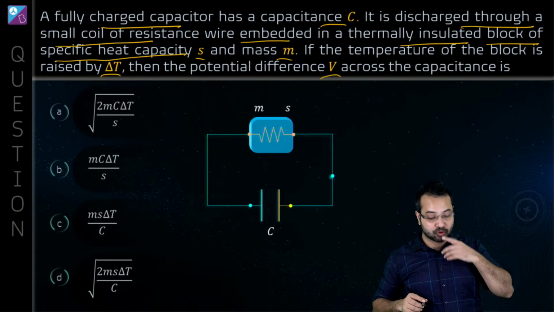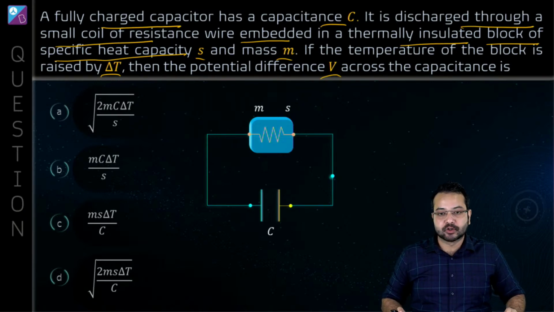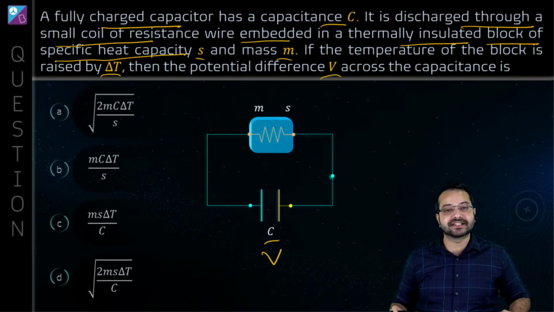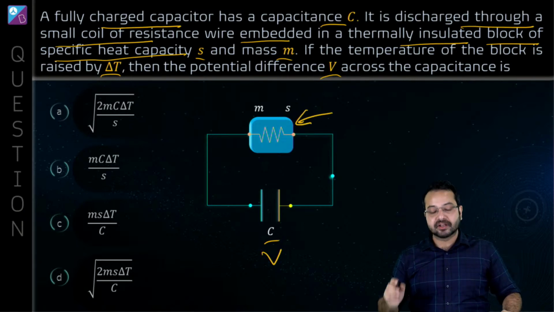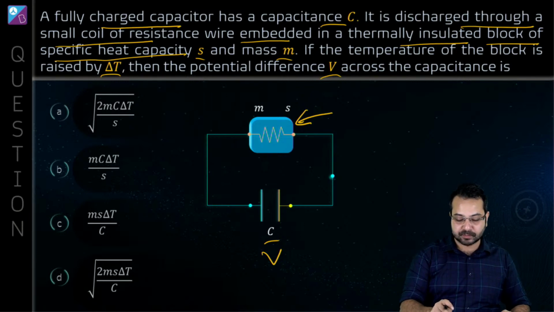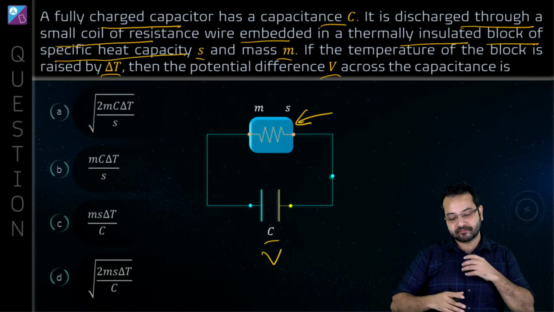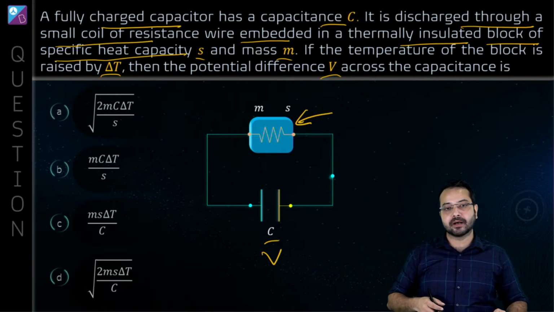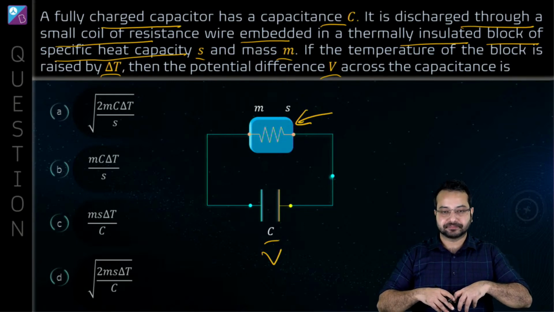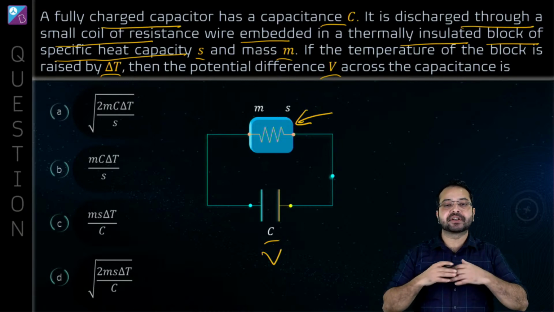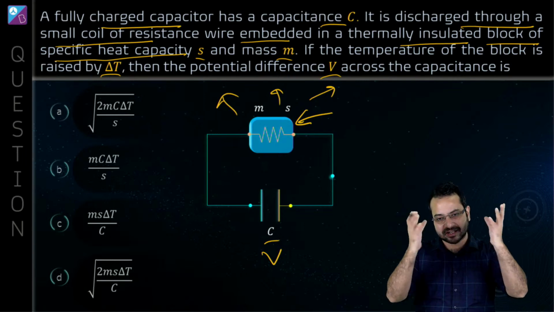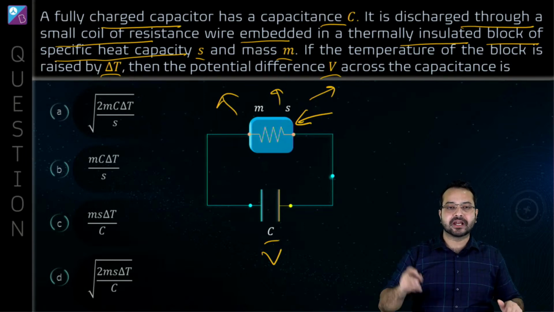Oh, so verbose. Too many words. Okay, simple concept is we have a capacitor. It has been charged to a potential difference of V, and then we have a resistor, and this resistor is embedded in a thermally insulated block. Okay, so this blue block you are seeing is thermally insulated. So it is going to get heat from this resistor, because the resistor is going to get heated up. It is going to get heat from the resistor, but it cannot distribute the heat outside. The heat cannot be radiated outside. It is insulated.